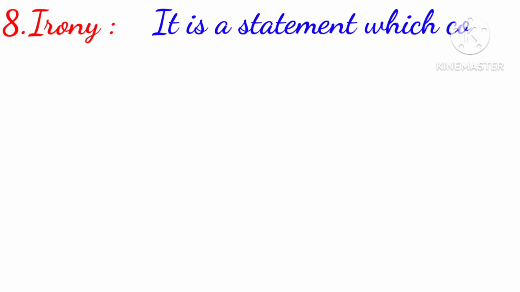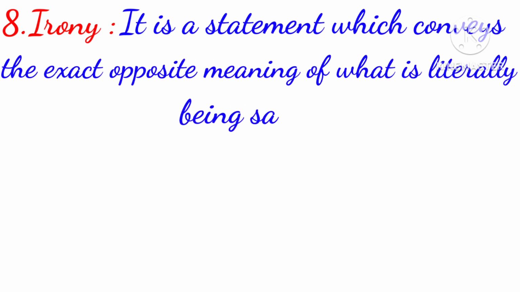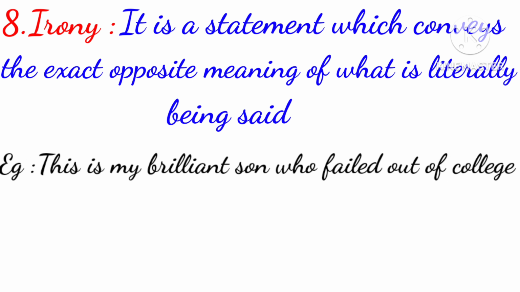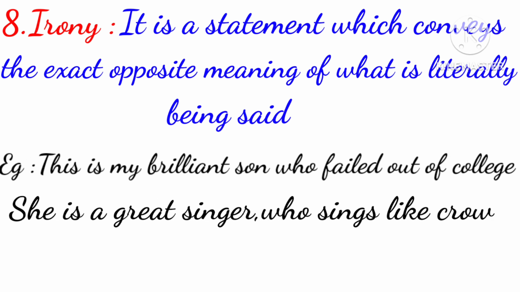Now, irony. It is a statement which conveys the exact opposite meaning of what is literally being said. This is my brilliant son who failed out of college. She is a great singer who sings like a crow. Here the sentences have exactly the opposite meaning. These statements are examples of irony. So I think you understood irony.